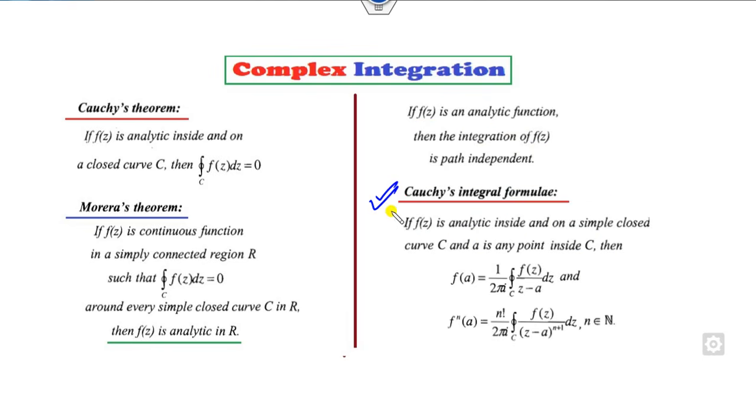And the last and most important thing is whenever you have the analytical function inside and on the curve, but A is any point inside the C. What is the meaning of that? You can see A point is nothing but the pole here. Then how you can find this integration? By using the Cauchy integral formula. However, apart from this Cauchy integral formula, I will tell you the shortcut tricks how you can solve the problem within 15 seconds in this video.